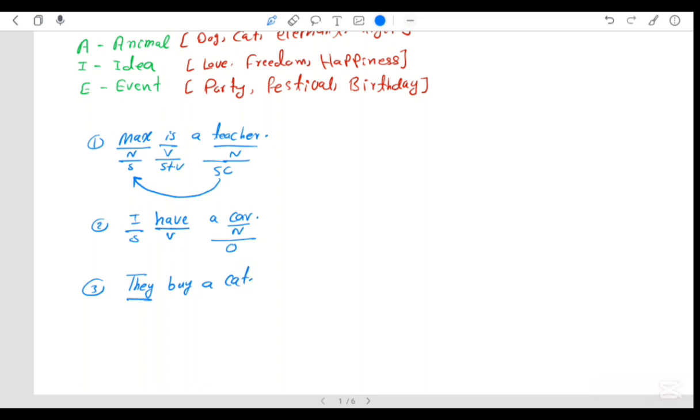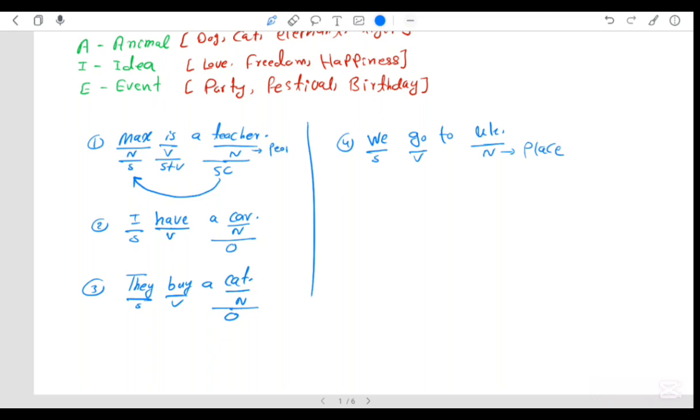So we have subject, verb, here we have noun, and a cat is the object here. Let me write another sentence, sentence number four. Let's say for place, we go to UK, United Kingdom. Subject, verb, noun. It is the name of place. This is the name of people, this is the name of thing, this is for the name of animal.